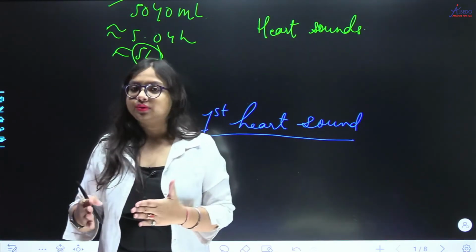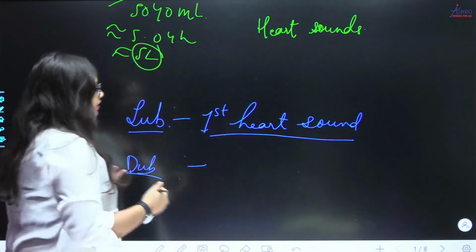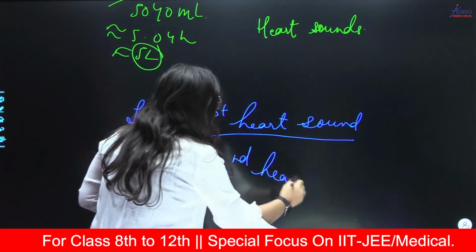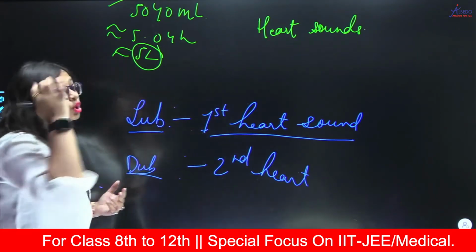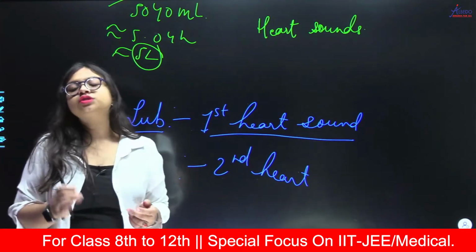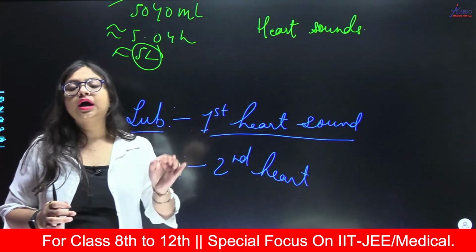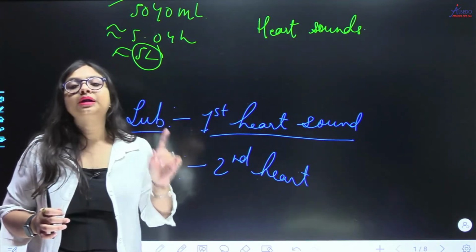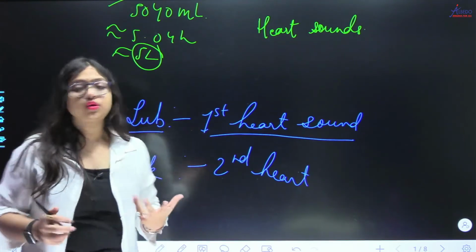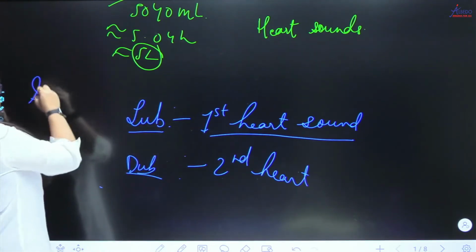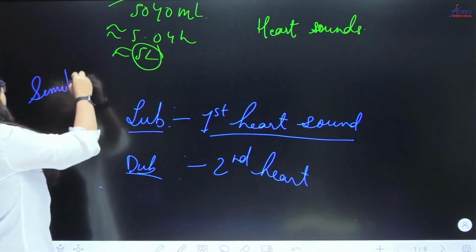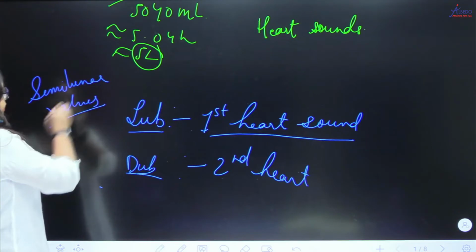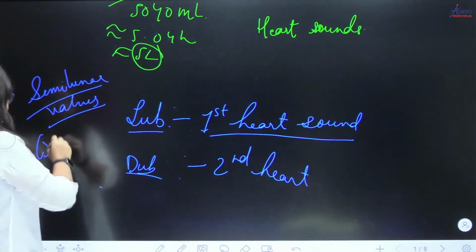This is called the second heart sound, and the second heart sound is made because of the closure of, please write down, the pulmonary and aortic valves, right? I forgot to tell you one more thing: the pulmonary and aortic valves are also called the semilunar valves. Okay, aortic and pulmonary valves.